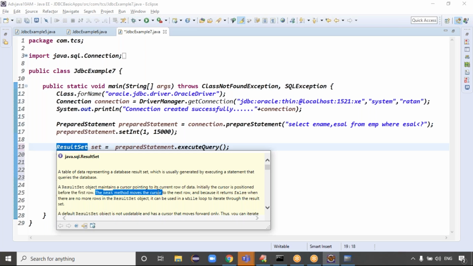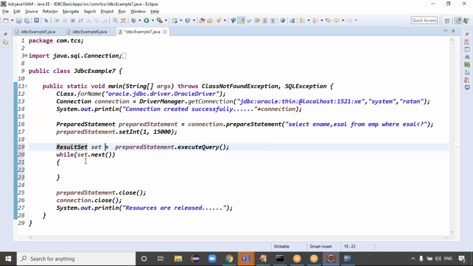The next method moves the cursor to the next row. It returns false when there are no more rows available, right? Like that, that's why you're using the while loop, right? Is it clear now? Yeah, that's all, guys.